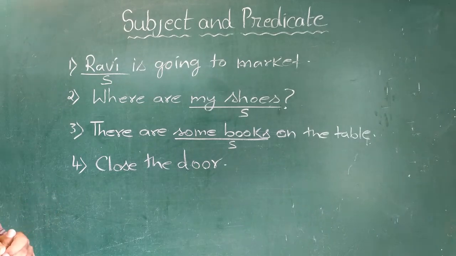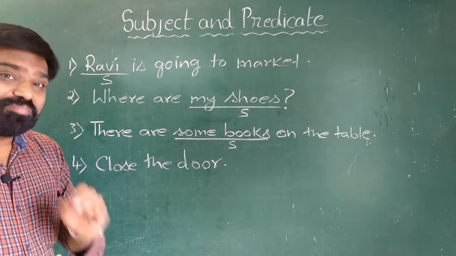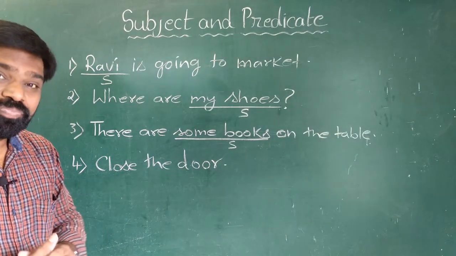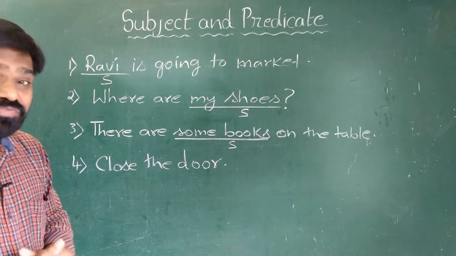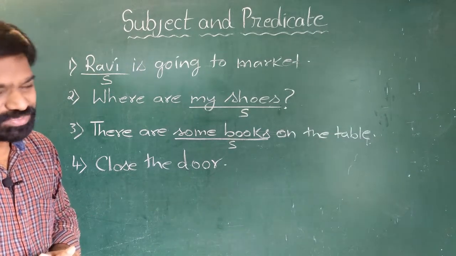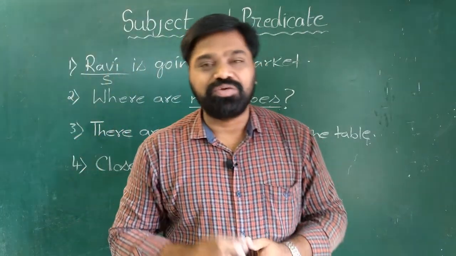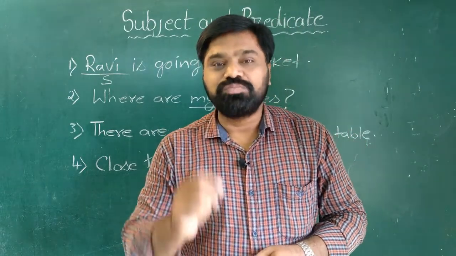Let us see the fourth sentence. Close the door. Now this is an imperative sentence. It is an order. Someone is asking you to close the door. And when you read this sentence, you will be a bit confused. You may not find the subject. Dear students, generally in an imperative sentence, we don't mention subject. We have to assume the subject.